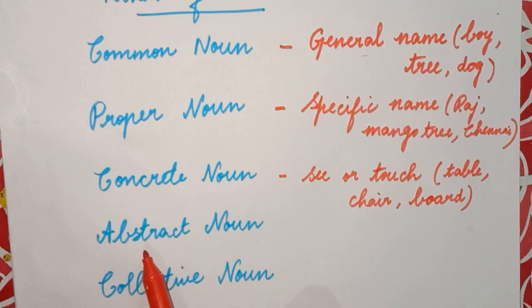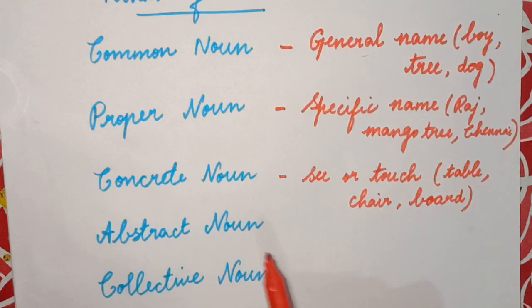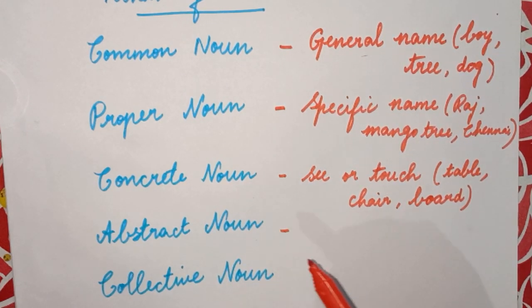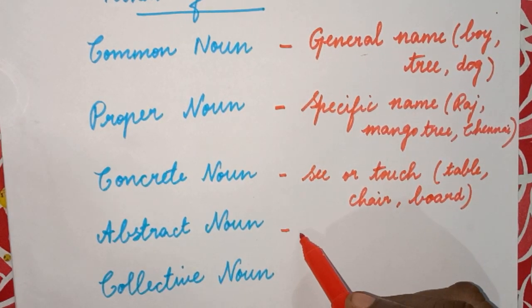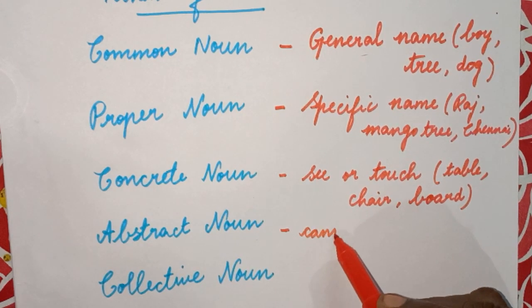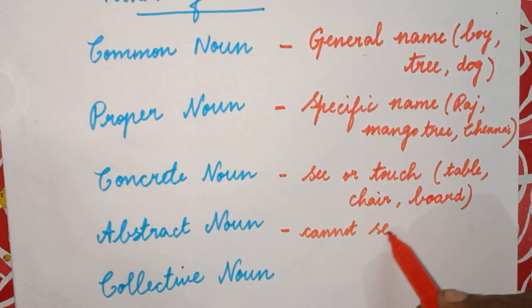The next one is abstract noun. What is this? Abstract nouns. Abstract nouns are the things which you cannot see or touch.